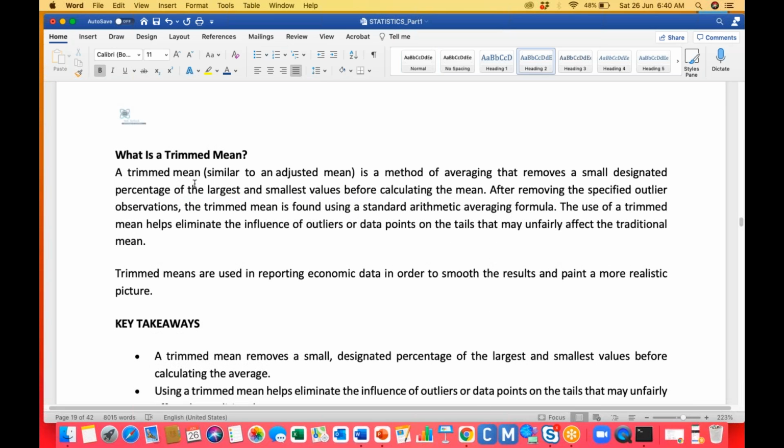The trimmed mean is similar to an adjusted mean. What you are doing actually is just adjusting the mean. It is a method of average that removes a small designated percentage of the largest and smallest values before calculating the mean.